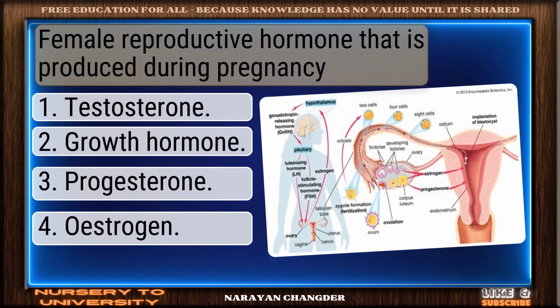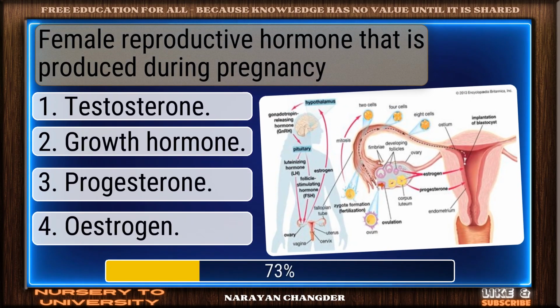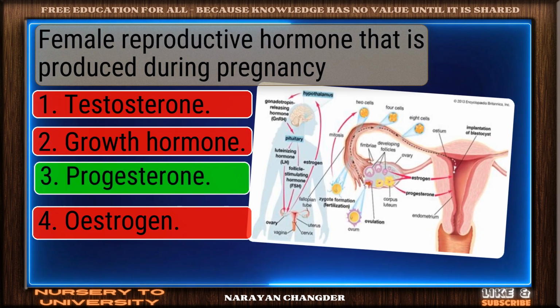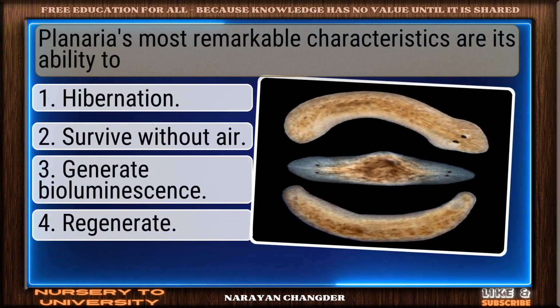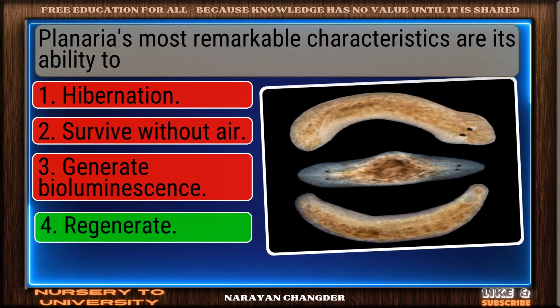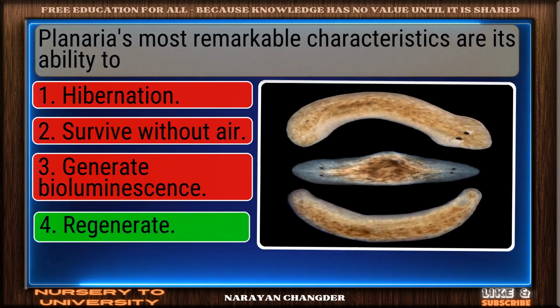Female reproductive hormone that is produced during pregnancy. Nice work. You chose progesterone, and it is correct. Planaria's most remarkable characteristics are its ability to. You're right. Regenerate is the correct answer.